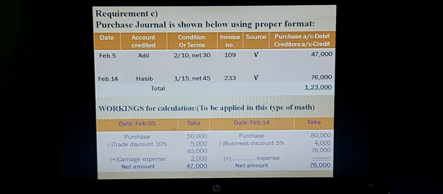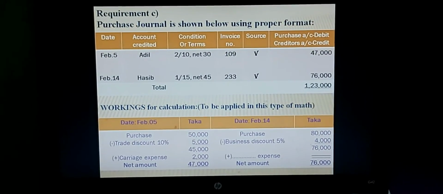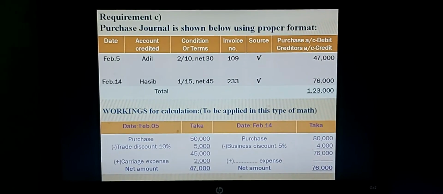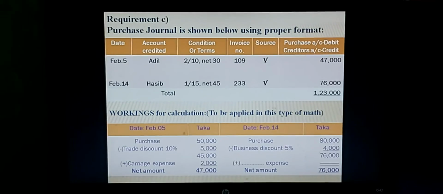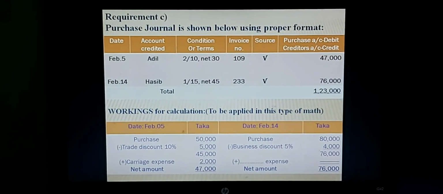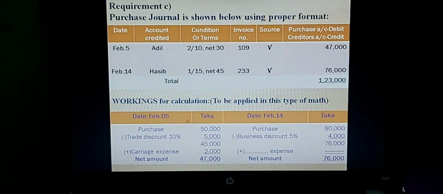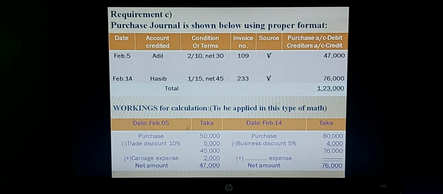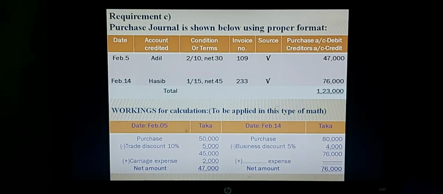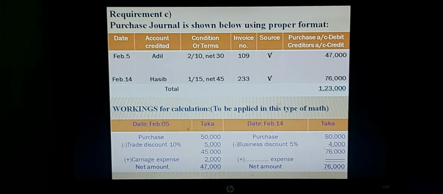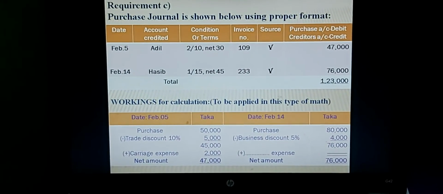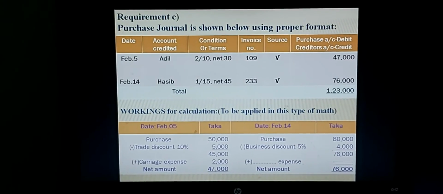And the carriage expenses, that is incidental expenses, are to be added to the remaining amount, that is 45,000 plus 2,000. So after deducting trade discount and adding incidental expenses, in this transaction the net amount of purchase is taka 47,000.